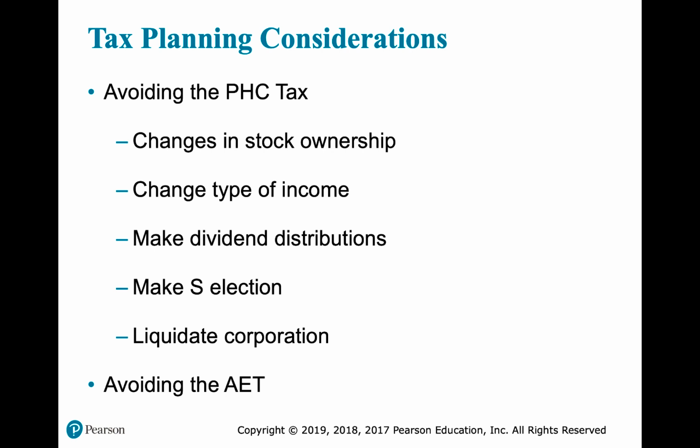All right, and then finally, avoiding the accumulated earnings tax is not as simple because there's not really a bright line test. So what we're going to have to do is document that any accumulated earnings are necessary to meet the future capital needs of the business. We want to establish and document these plans each year.